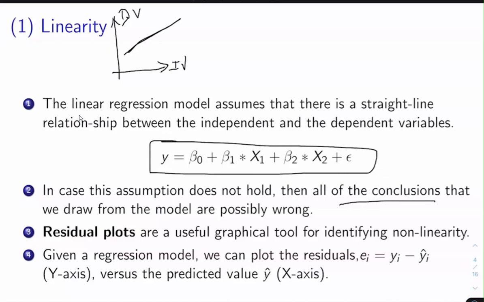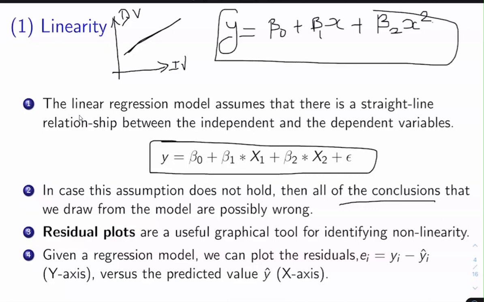Suppose y equals beta 0 plus beta 1 x plus beta 2 x square. This is also a linear equation, even though it involves a quadratic term, because what we plot is the variation between x square and y, and that needs to be linear. If that relationship is linear, then we say the linearity assumption is valid.